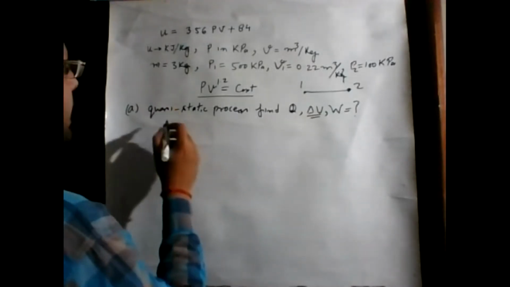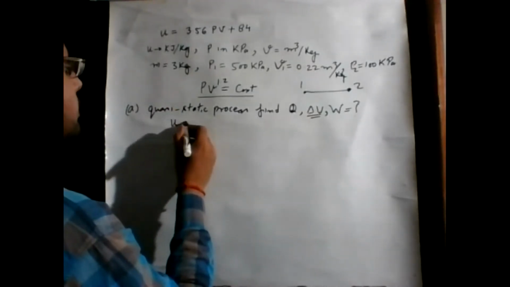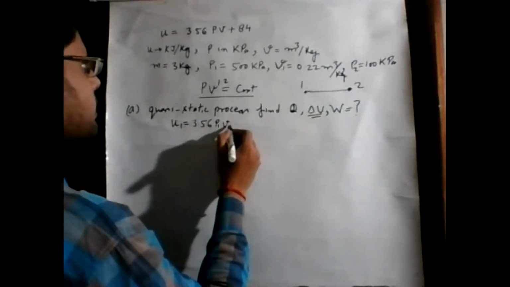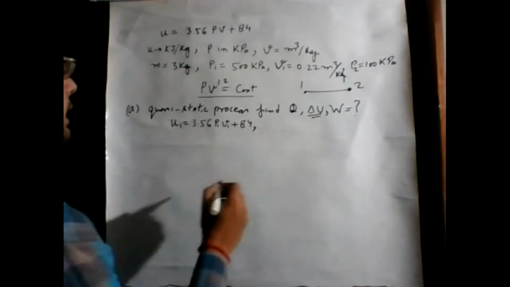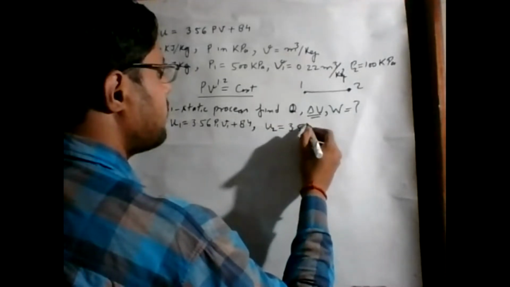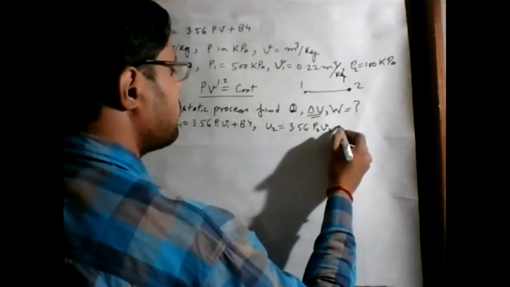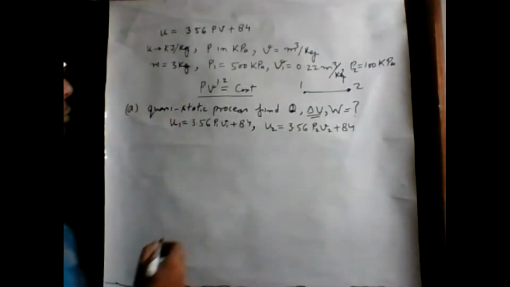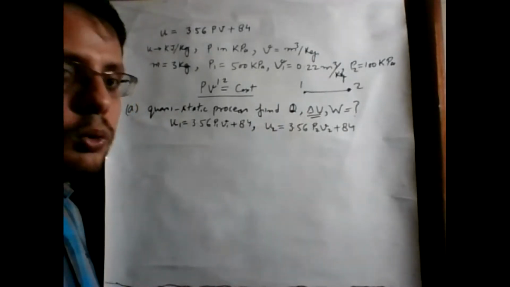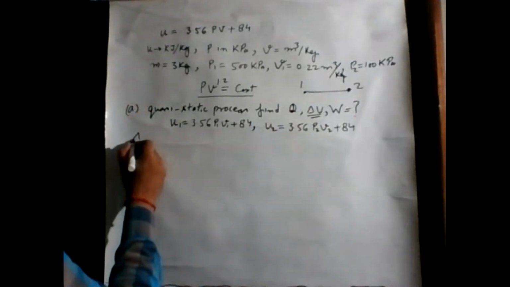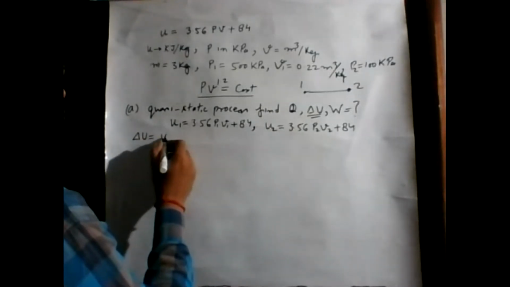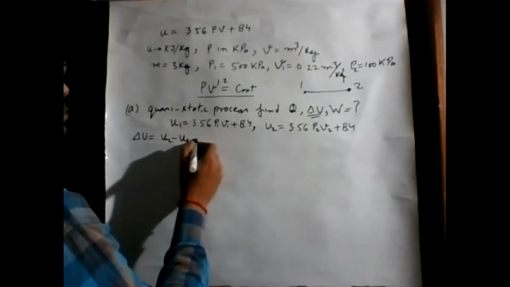So U1 equals 3.56 P1 V1 plus 84, and U2 equals 3.56 P2 V2 plus 84. Delta U for changing state 1 to 2 is U2 minus U1.